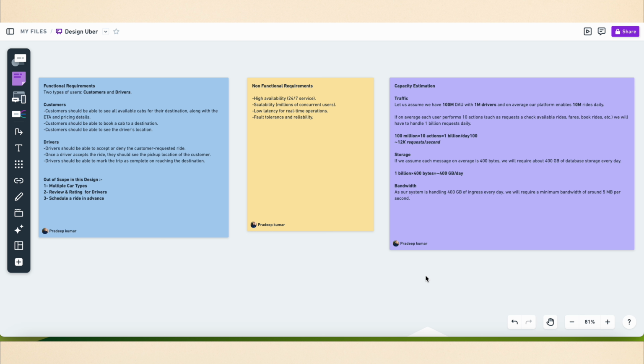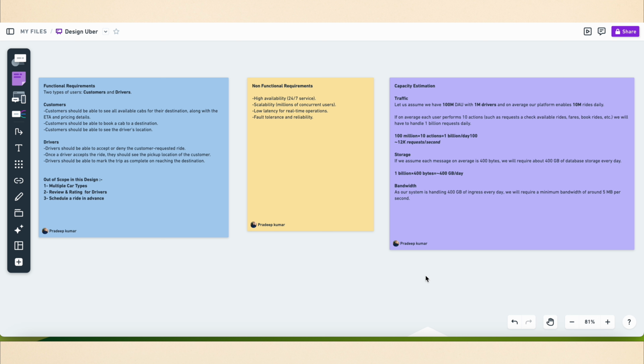A couple of things which I did not include in this system design are multiple car types, reviews and ratings for drivers, and scheduling a ride in advance. So once we have the core components in place, we can implement these features later on.